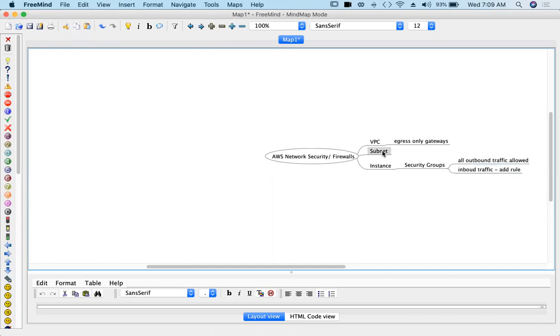And at subnet level, we also have this kind of security group. We call it NACL, network access control list. So here also there will be inbound rules and outbound rules, or ingress and egress, two things.